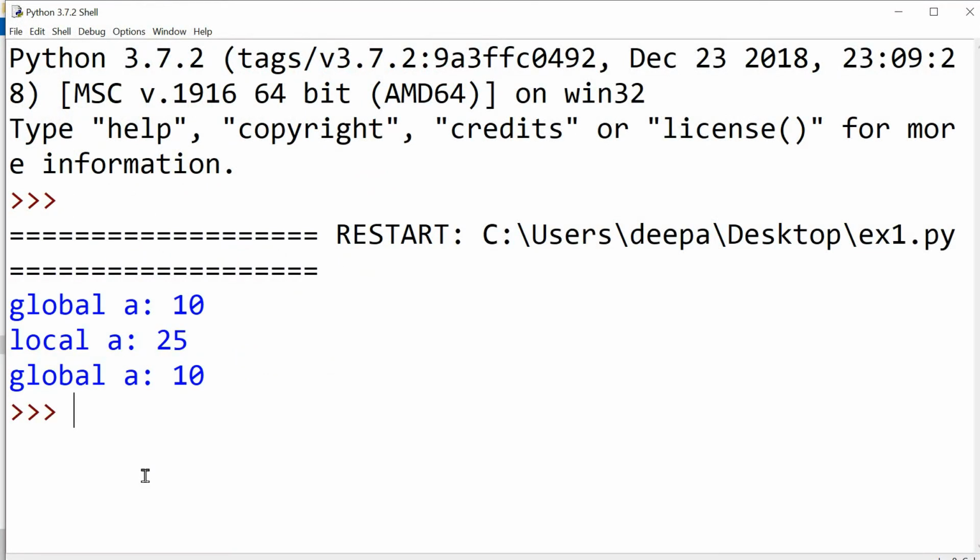So look at the output. Global A is 10. Local A is 25 because 20 plus 5. The value of local variable is 20 and A is equal to A plus 5. Because of that, local variable A has become 25. And again, global A is 10, the last print statement. So from the output, it is clear that if you modify the local variable, it does not affect the global variable.